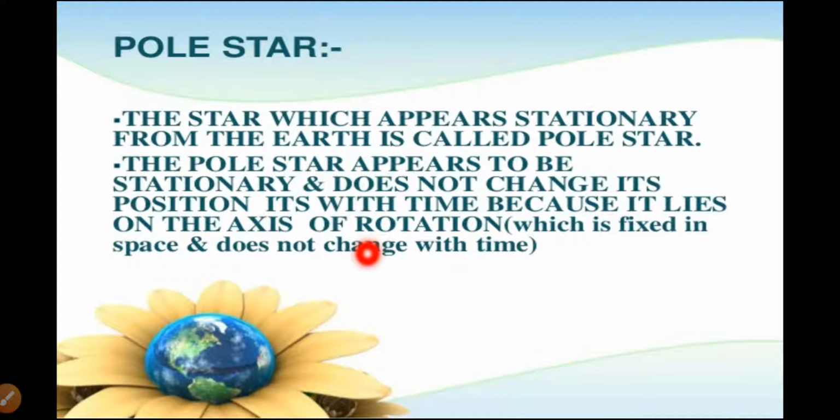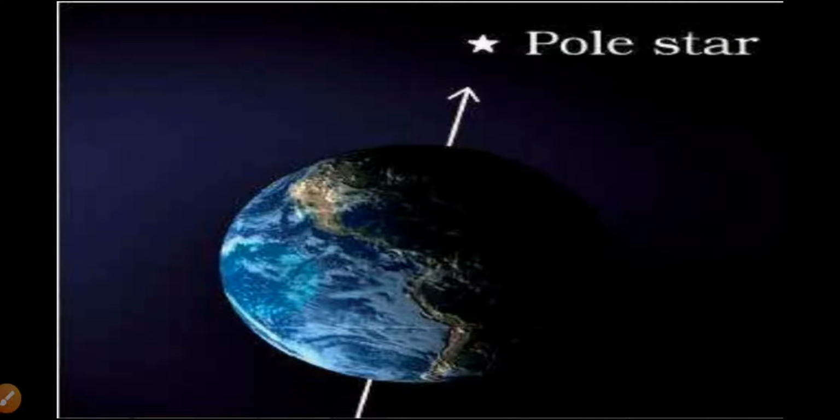And this pole star is situated in the direction of the Earth's axis, so that's why it does not appear to move. I will show you the picture of the pole star. See here, this is the pole star and it lies on the axis of the Earth. So it does not appear to move, as it is situated in the direction of the Earth's axis.